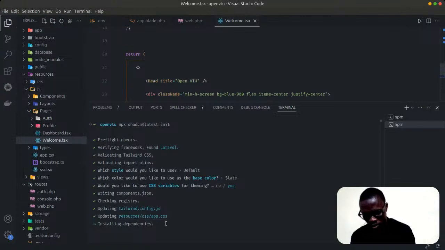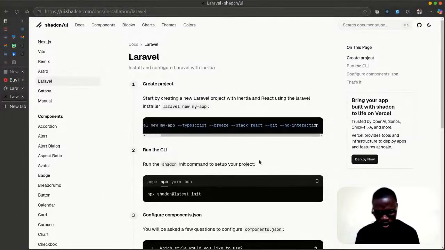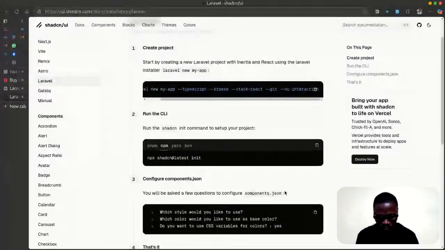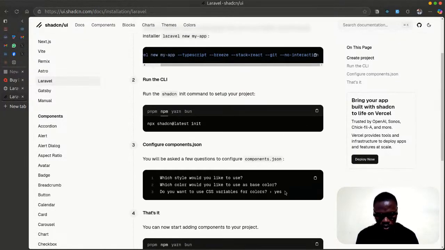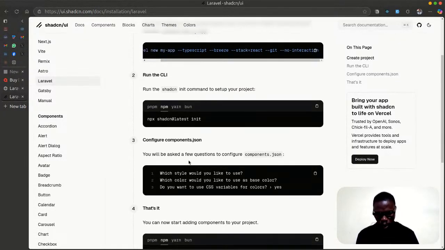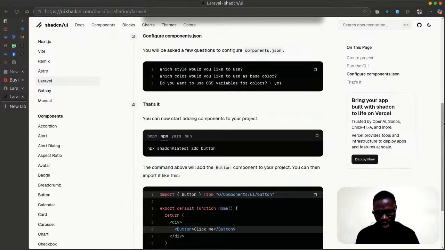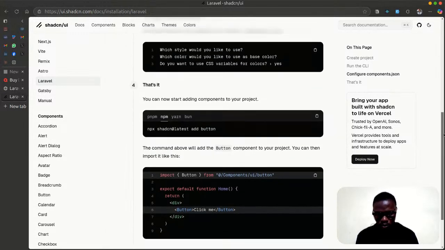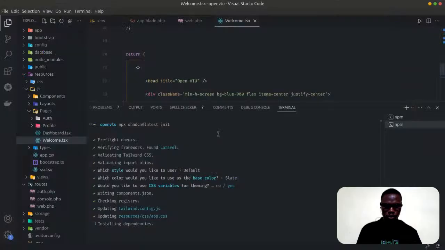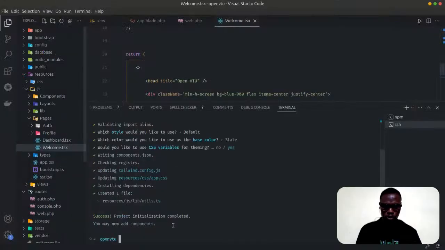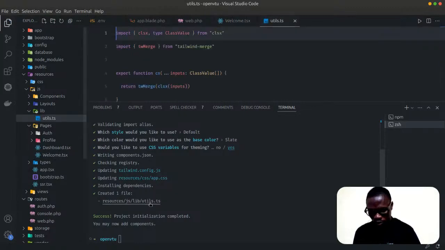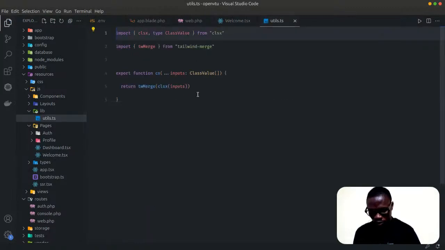All right. So installing dependencies. shadcn will also have to bring in some dependencies that enable it to process. Let's see what we need to do next. Yeah. All right. So in the components, I think that's all. But let's just see. Updating files, everything done. So let's go to this. So it brought this into our project.